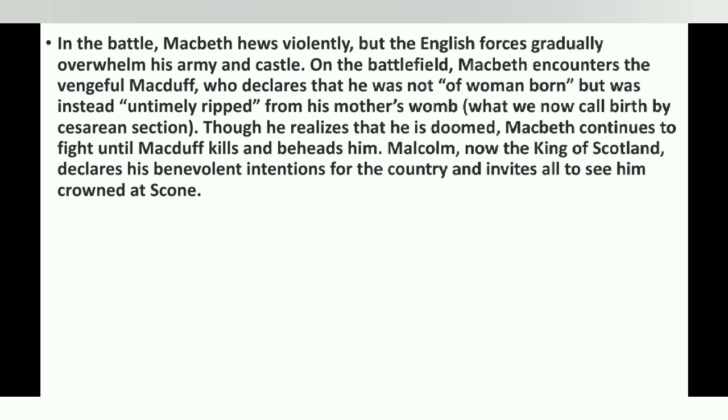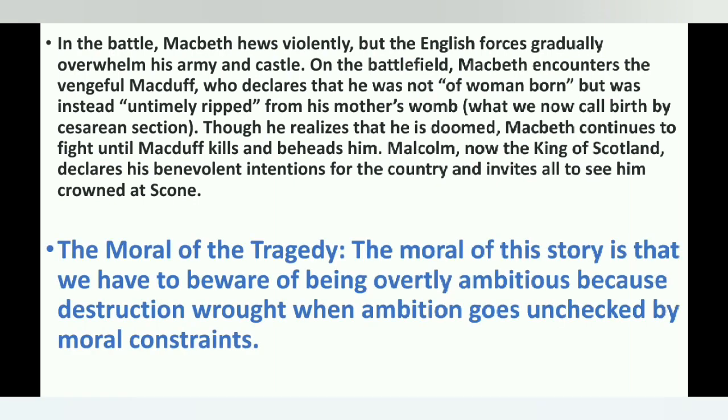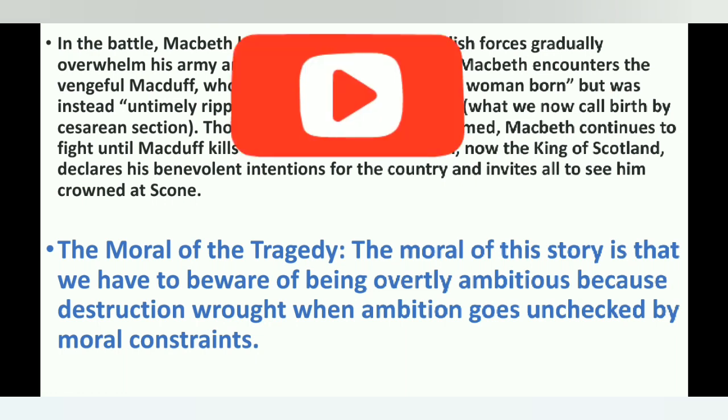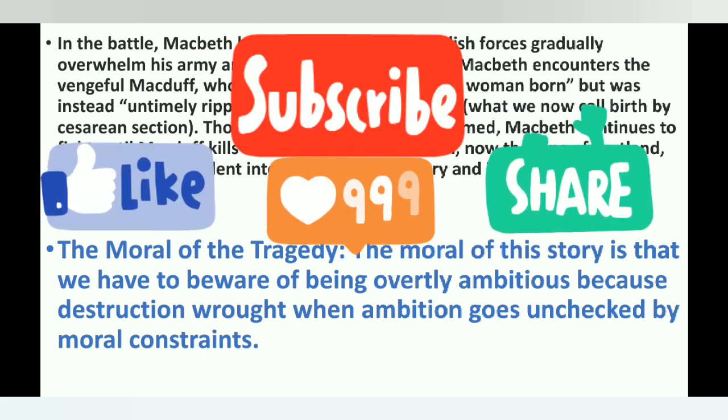Then Malcolm, now the King of Scotland, declares his benevolent intentions for the country and invites all to see him crowned at Scone. Thus, from the above story, you can say that Macbeth's most serious mistake was allowing his ambition to overcome his conscience, which leads him towards his ultimate downfall. So the moral of the story is that we have to beware of being overly ambitious, because of the destruction wrought when ambition goes unchecked by moral constraints.